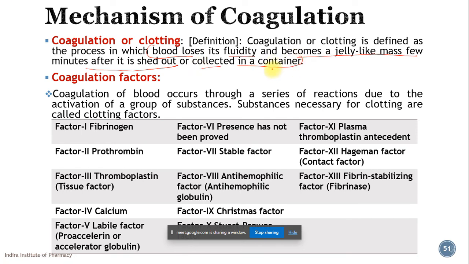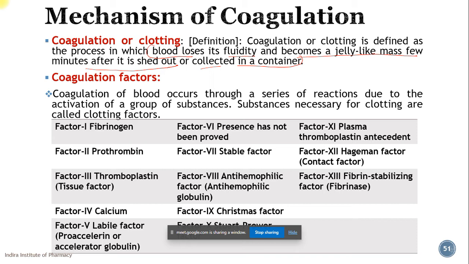Okay, so whenever the blood is in the blood vessel, it has fluidity, that means it is freely flowing. But whenever the same blood comes out of the blood vessel, or it is collected in a container, then it loses its fluidity and turns into a gel-like substance.